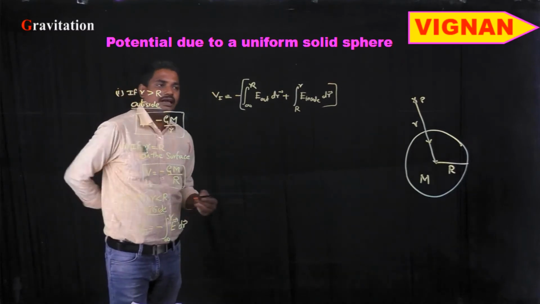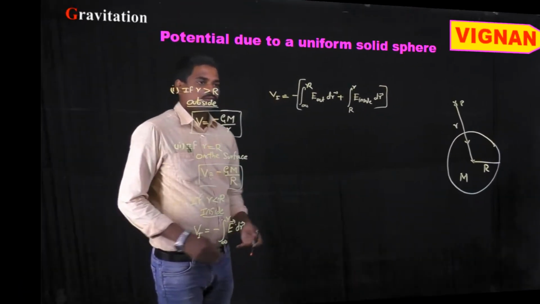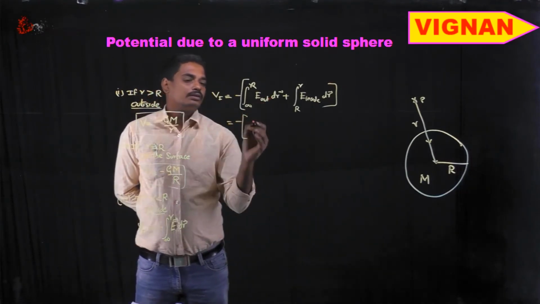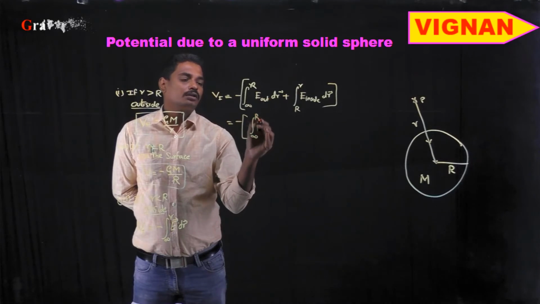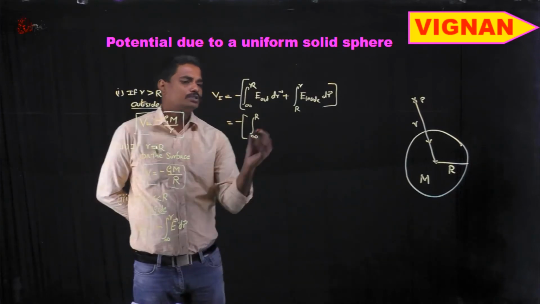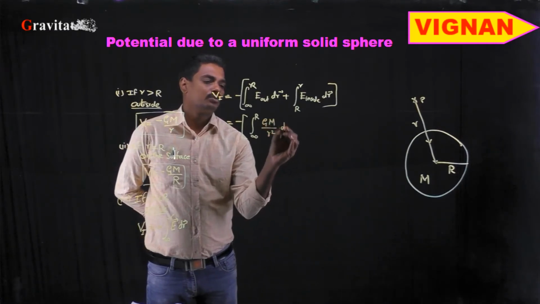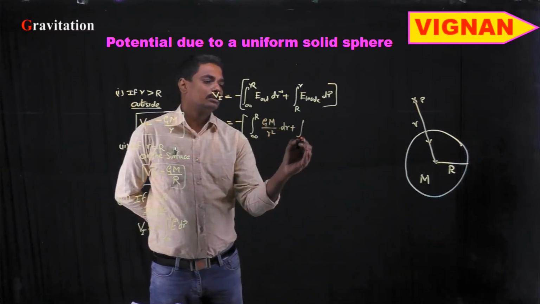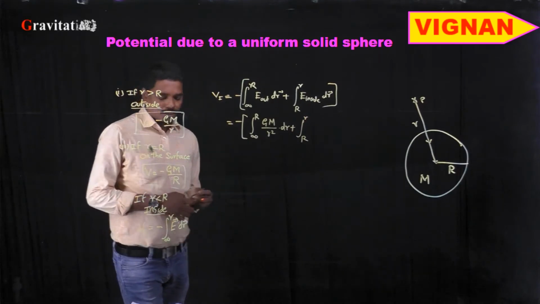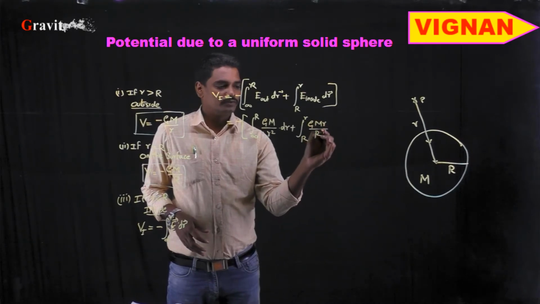In this way, we can calculate the potential due to the uniform solid sphere at a point inside the solid sphere, which can be simplified as V equals minus integral from infinity to R of E outside the solid sphere, that is, the strength of the gravitational field outside the solid sphere, which is nothing but GM by r square into dr, plus integral from R to small r inside the solid sphere, which is nothing but GM r by R cube, as we have discussed in our last session of the video,